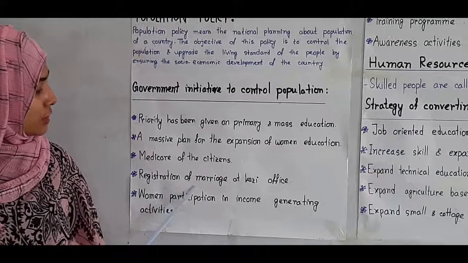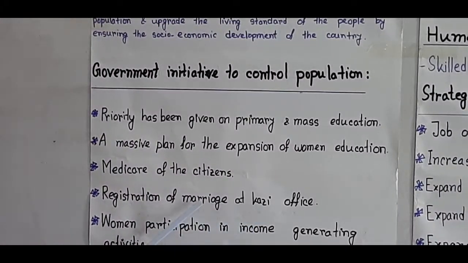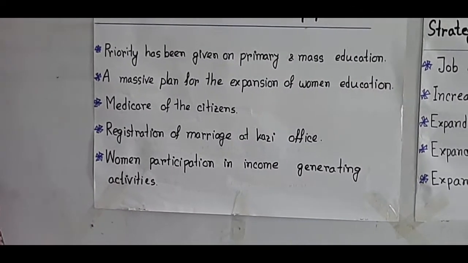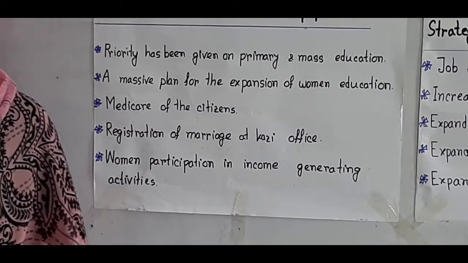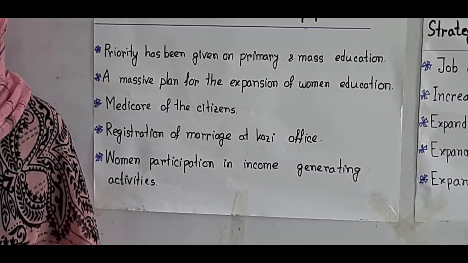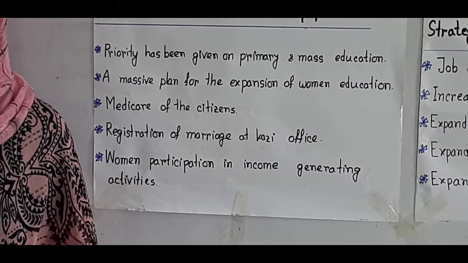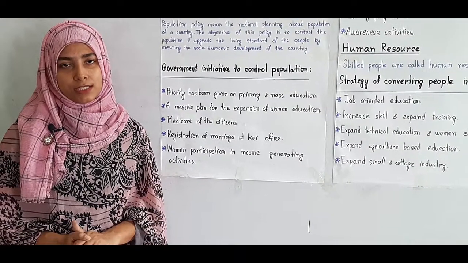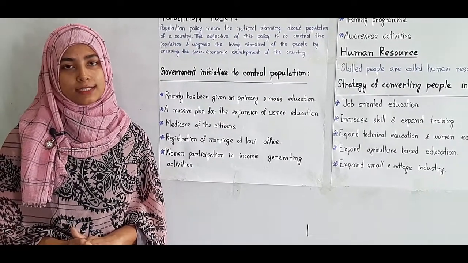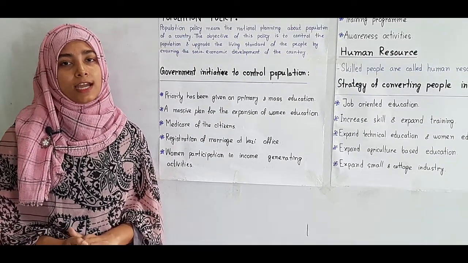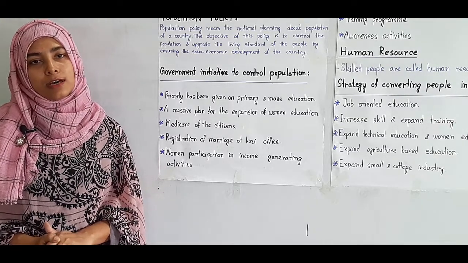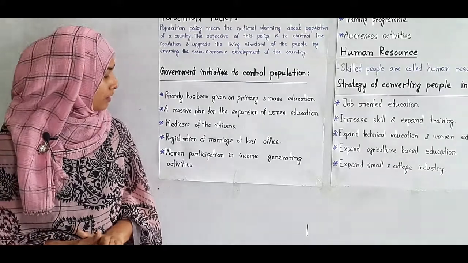And then registration of marriage at the Kaji office. Registration of marriage at the Kaji office is important, because every day lots of marriage ceremonies are happening, but not all are recorded. If every marriage gets recorded in the Kaji office, it will be clear whether there is any child marriage or not. If we can control child marriage, we can control overpopulation also.